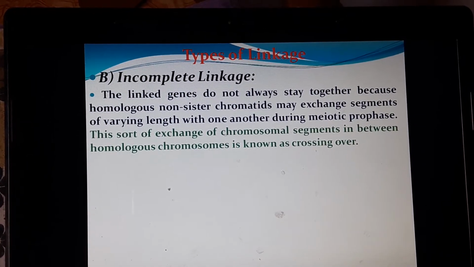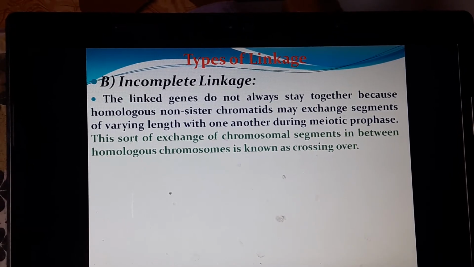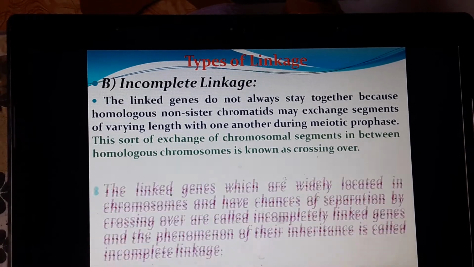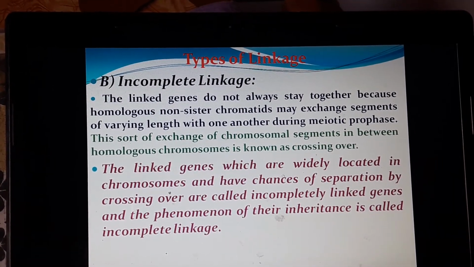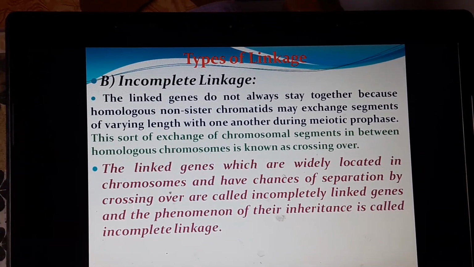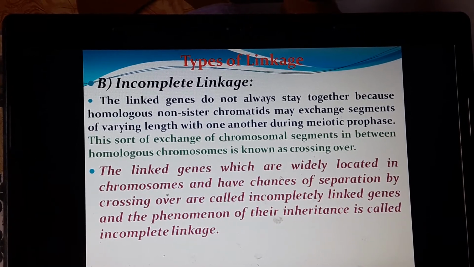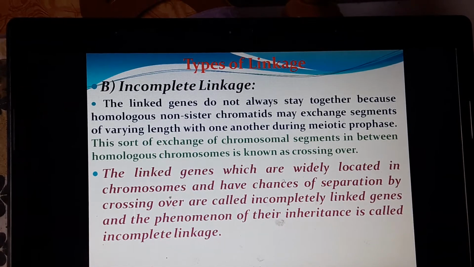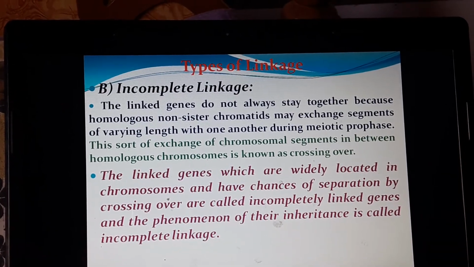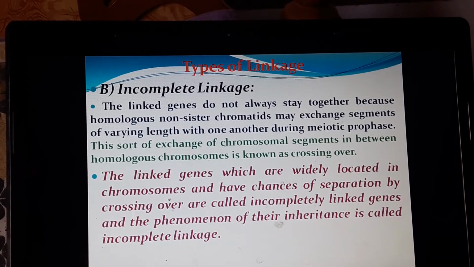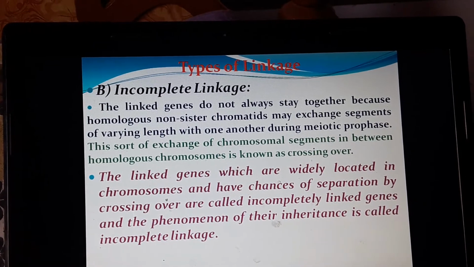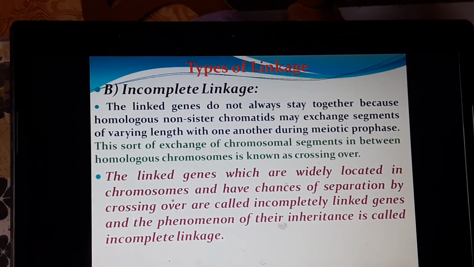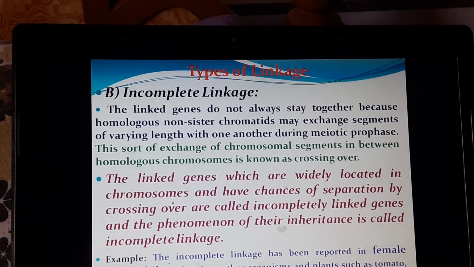This exchange of chromosomal segments between homologous chromosomes is known as crossing over. Linked genes which are widely located in a chromosome and have a chance of separation by crossing over are called incompletely linked genes, and this phenomenon is known as incomplete linkage.